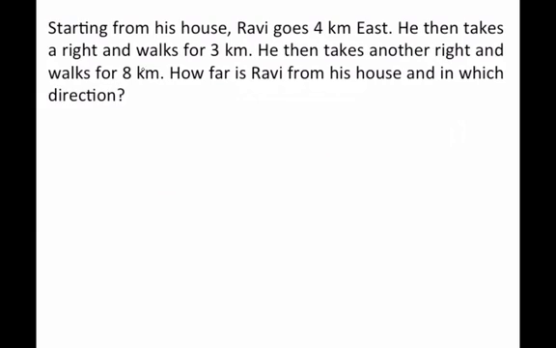In this particular question, we are given, starting from his house, Ravi goes 4 kilometers east. So let's say Ravi is here and he goes 4 kilometers east. So which direction will be east? East is here. So let's say he has gone 4 kilometers east. He then takes a right. So now Ravi is facing in this direction. His right would be downward and further walks for 3 kilometers. So let's say now Ravi has walked for 3 kilometers.